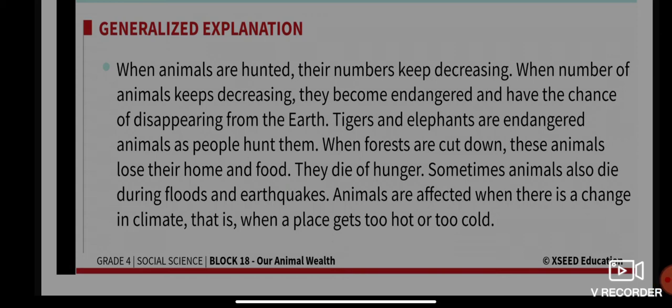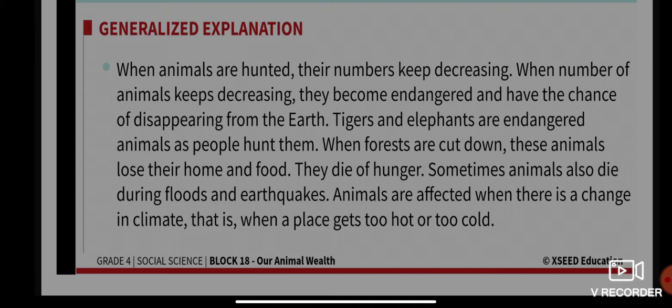They will become endangered. They will be at risk and have a chance of disappearing from the earth. Similar is the case with tigers and elephants. They are now endangered animals as people hunt them because of their body parts.